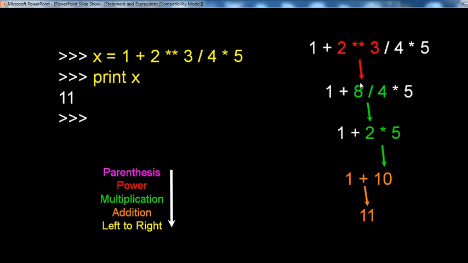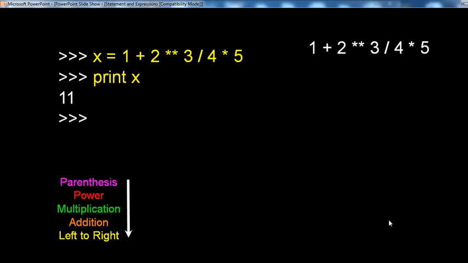Then multiplications. Here there are no parentheses, only the raised to the power: 2 to the power of 3, that is 8. Then power, multiplications, then addition and left to right. That is the final output, 11. Getting that? Parentheses available here? No. Then the second criterion, power: 2 to the power of 3, 8. 8 divided by 4, 4 multiplied by 5, then this is 2. Then 2 into 10, 10 plus 1, 11.